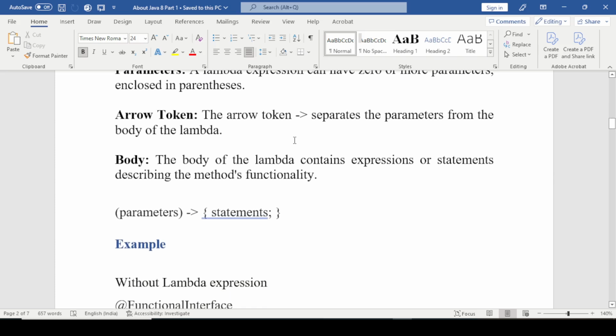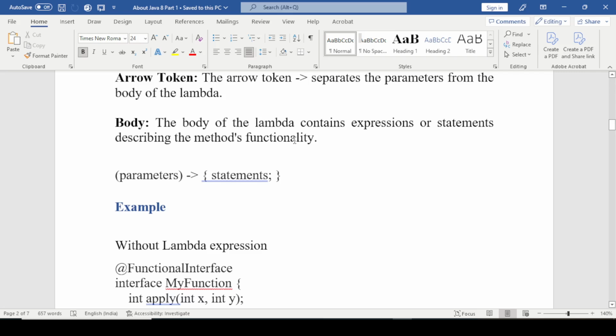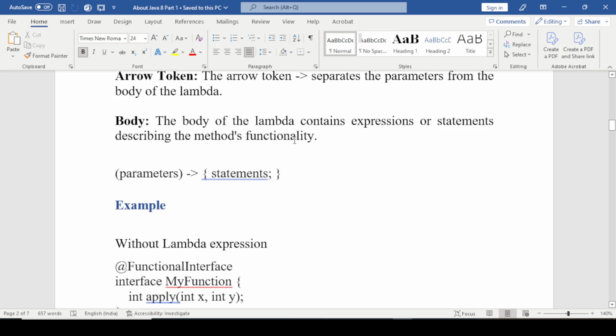Third is the body. The body of the lambda contains an expression or a statement describing the method functionality. Here we have the parentheses. We apply the parameters, second we add the arrow token, and after that we write the body in curly braces.